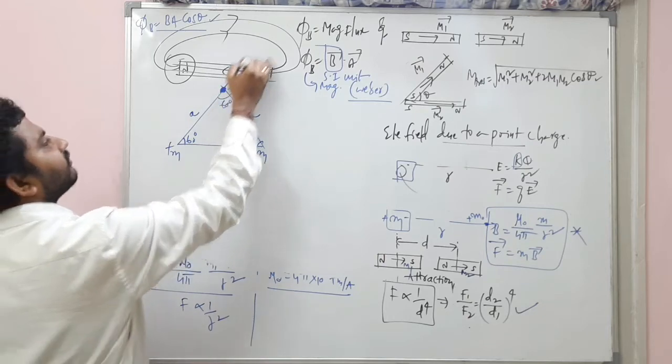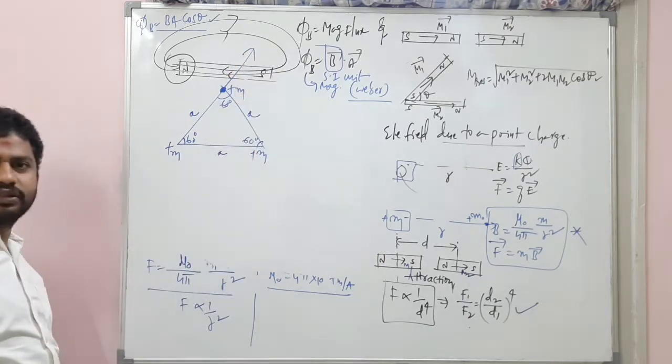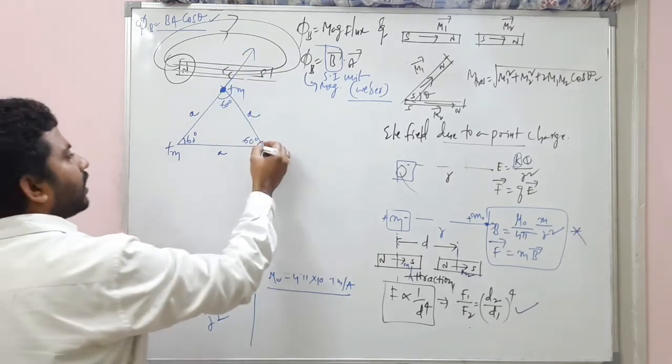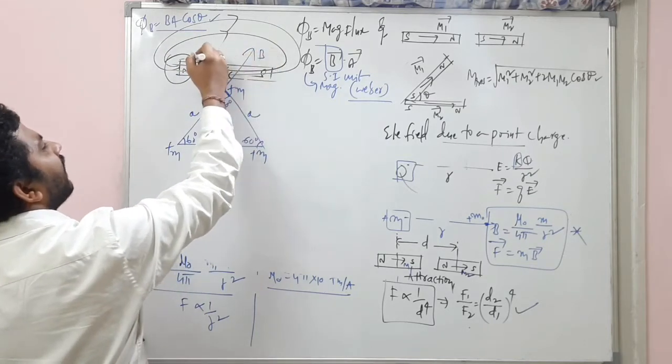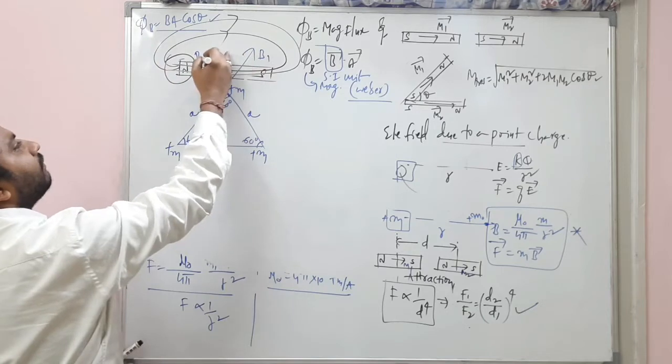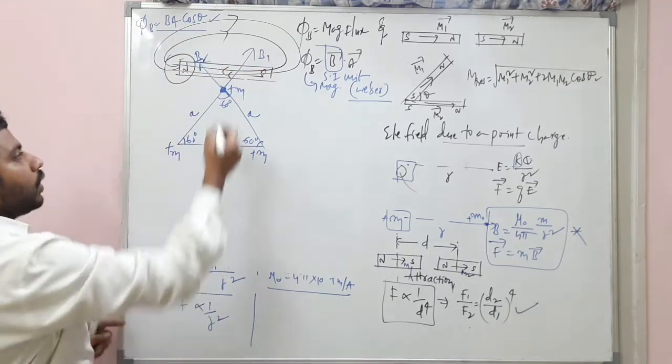Positive, positive, repel. This is the first magnetic field. And positive, positive repel, the second magnetic field. It's B and this is also B. B1, B2, let's suppose.